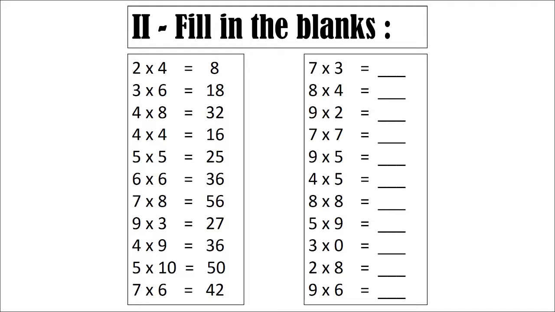Okay. The other side, read the tables and write the answers.